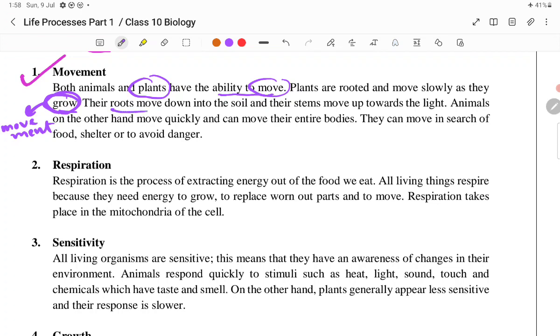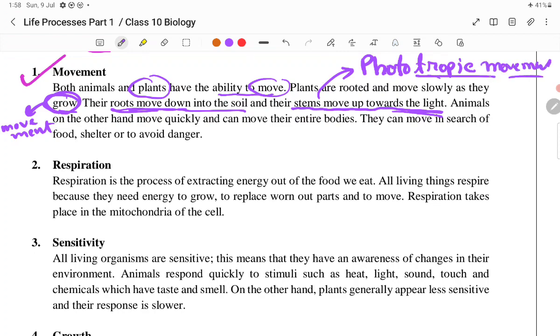Plants can grow. The roots of plants move down into the soil. That is also a sort of movement only, na? Stems of the plants move up towards the light. This is the phototropic movement, about which you will be studying in class 11. Animals move quickly. Yes, it is also true that most animals, not all animals, understand, most animals can move quickly. They can move their entire bodies. They can move from one place to another, for example, in search of food, shelter, to avoid danger, and that is the locomotion.